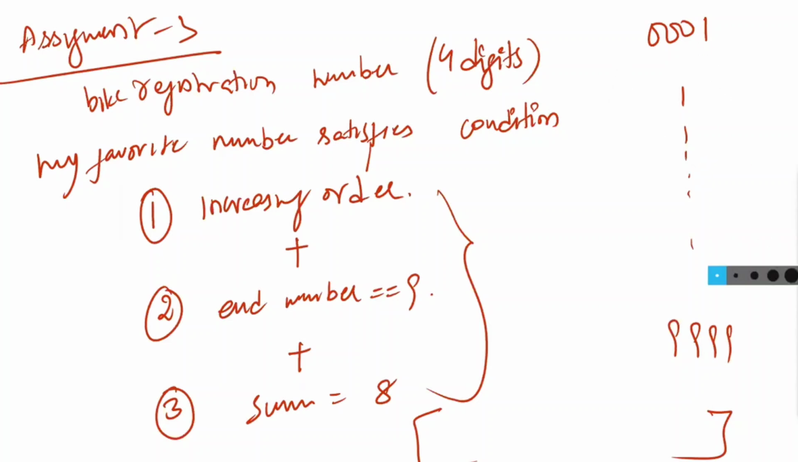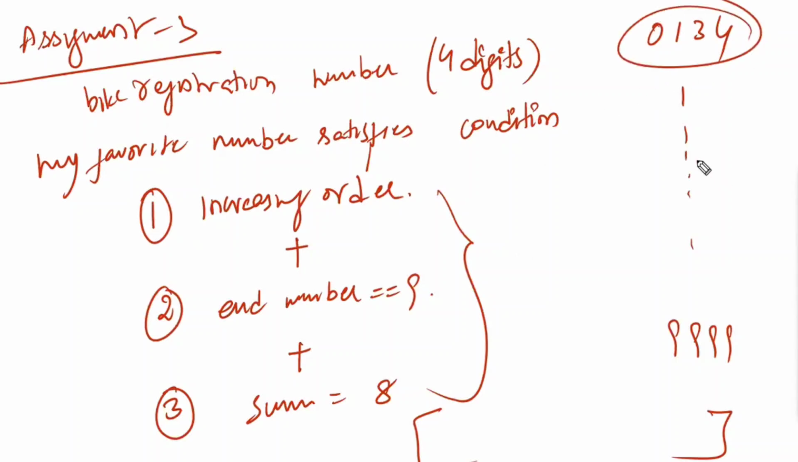Example: 0, 1, 3, 5. This is one of the examples. 0 plus 1 is 1, 1 plus 3 is 4, 4 plus 4 is 8, so 0, 1, 3, 4, the total is 8. This is one of the numbers. Like this, I want the list of all such numbers.